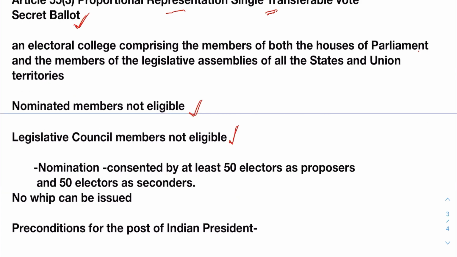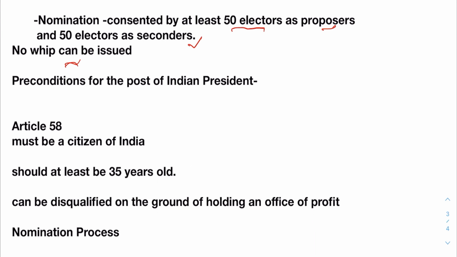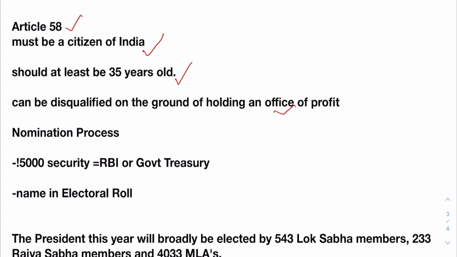The nomination of a candidate is to be supported by at least 50 electors as proposers and 50 electors as seconders. In the presidential election, no party can issue a whip. Means no party can tell its members that you have to vote for such and such candidate. What are the preconditions, eligibility criteria for the post of Indian President? Mentioned in Article 58, she must be a citizen of India and should at least be 35 years old, and she can be disqualified on the ground of holding an office of profit under the Government of India or under the state government. Nomination process is simple.